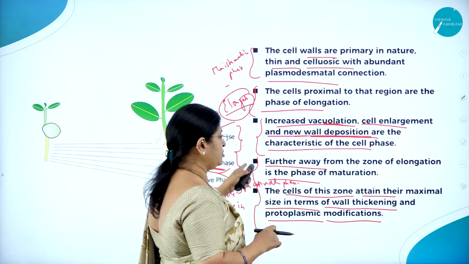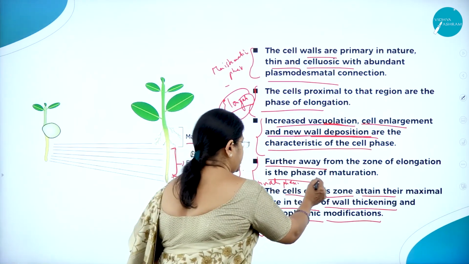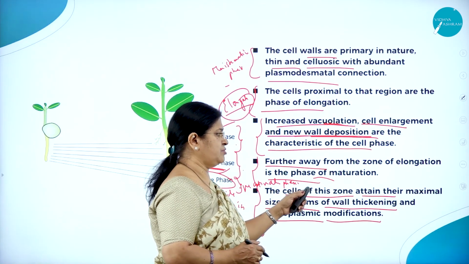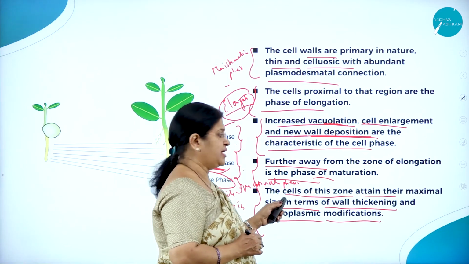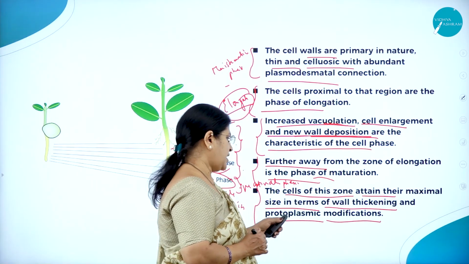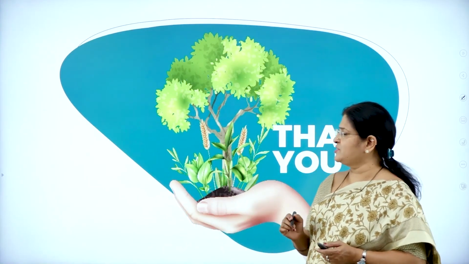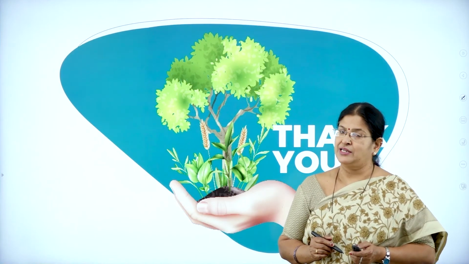Further away from the zone of elongation is the phase of maturation. So what is the characteristic feature of the phase of maturation? The cells of this zone attain their maximal size in terms of wall thickening and protoplasmic modifications. Hope you have understood the first very important session of this chapter called Plant Growth and Development.